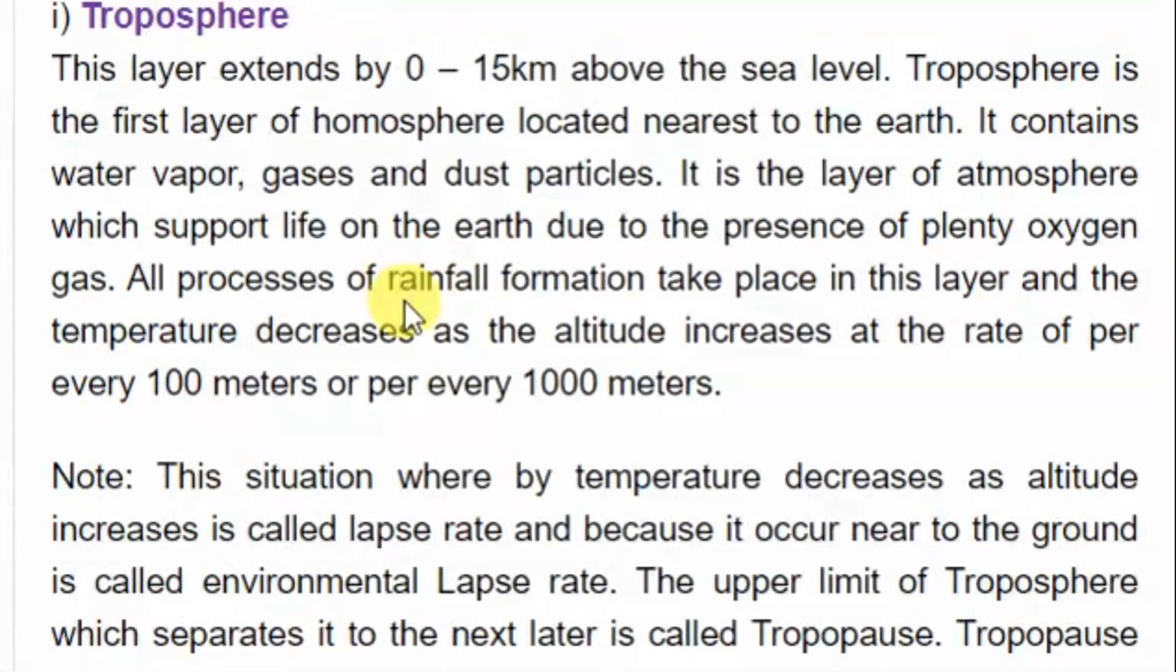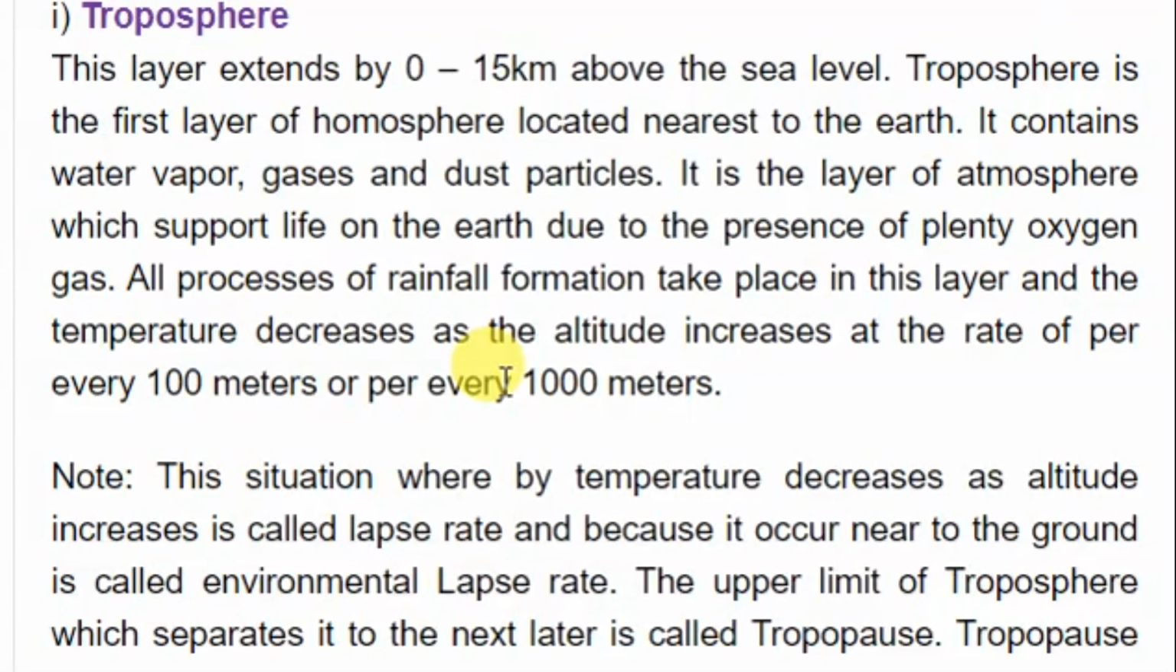Now all processes of rain formation take place in this layer, and the temperature decreases as altitude increases at the rate of 100 per meter or per every F1 meters.